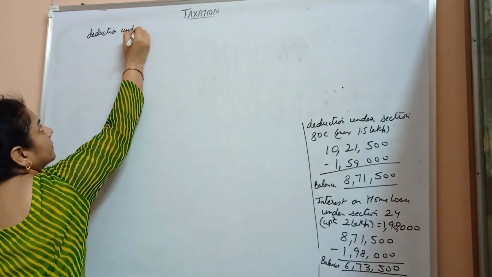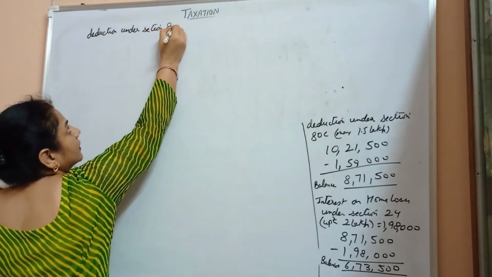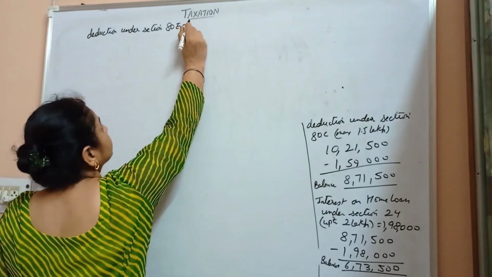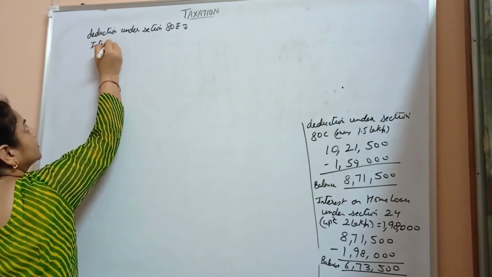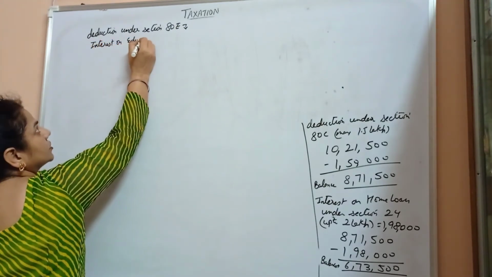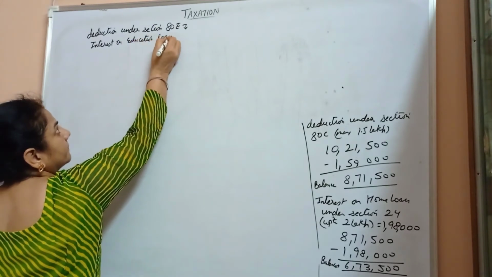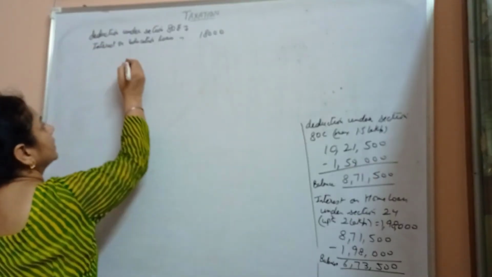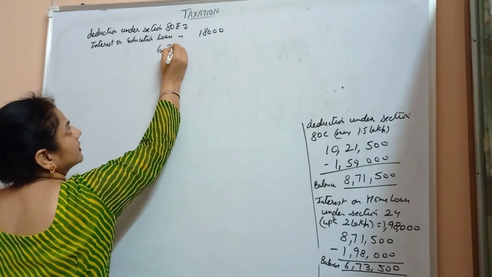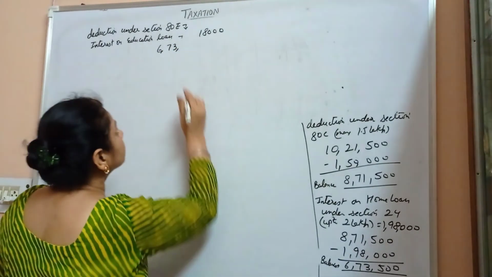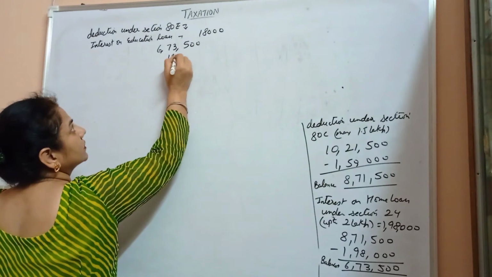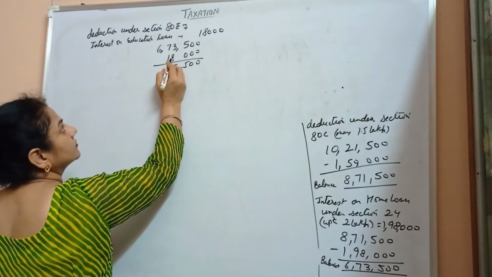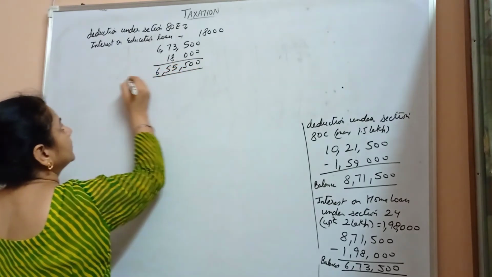Deduction under section 80E, education loan, interest on education loan, which is 18,000. Now we subtract 18,000 from the balance amount. We get 6,73,500 minus 18,000, 6,50,000 as a new balance.